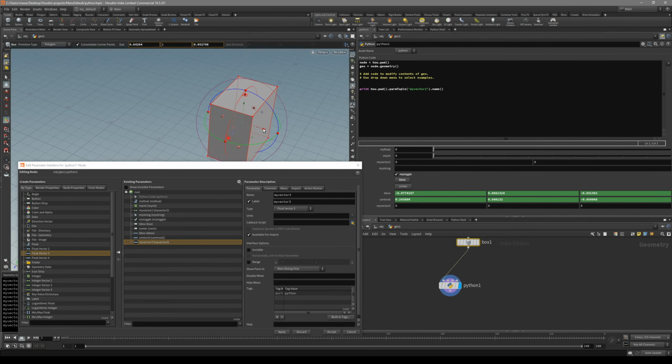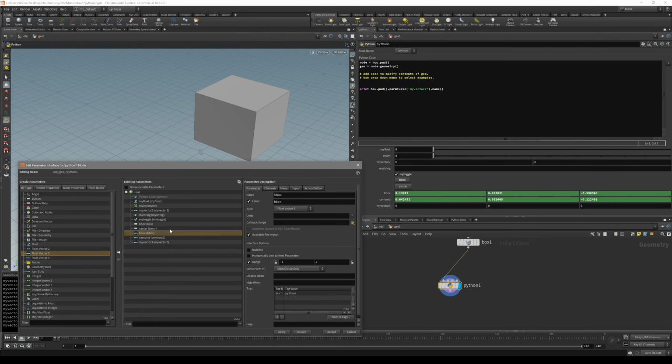You can see once we start to move this object, we are changing the centroid and also the bounding box. So let's start working on this.